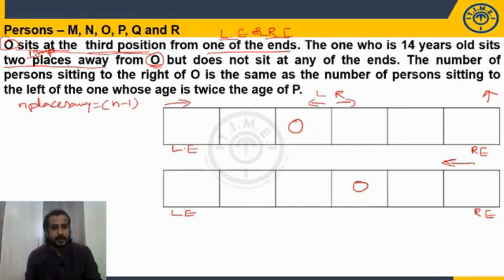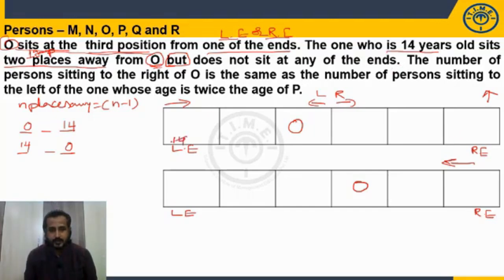Now 2 places away means how many gaps? 1 gap. So the one case, O is second to the left of the one whose age is 14 years, or the other case is O is second to the right of the one whose age is 14 years. Okay, but it refers to the first person. The one who is 14 years old does not sit at the end. So here who will not come?